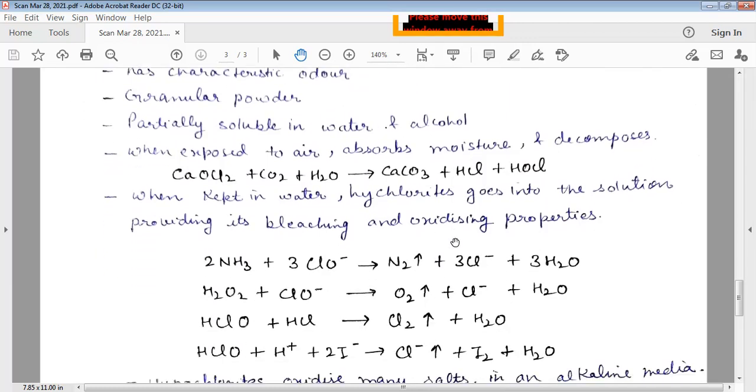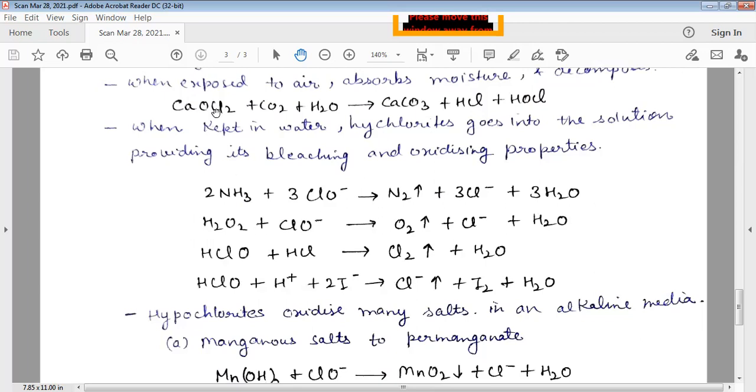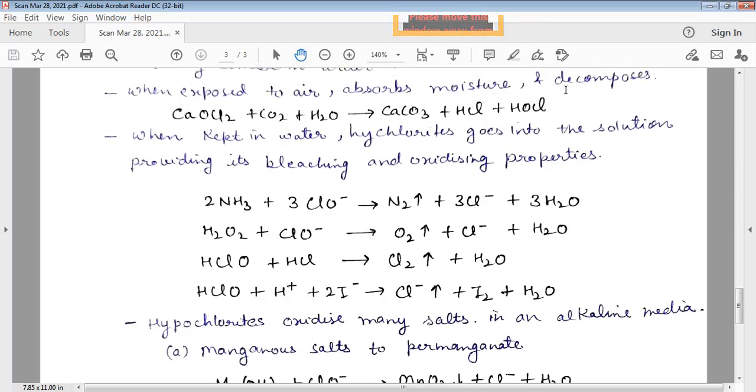Now we will discuss the chemical properties. When exposed to air, it absorbs moisture and gets decomposed. So this is a reaction showing its decomposition in the presence of air and moisture. So CO2, that is air, and the water molecule is written over here, that is moisture. So in the presence of air and moisture, CaOCl2, that is bleaching powder, gets decomposed to calcium carbonate and other products.